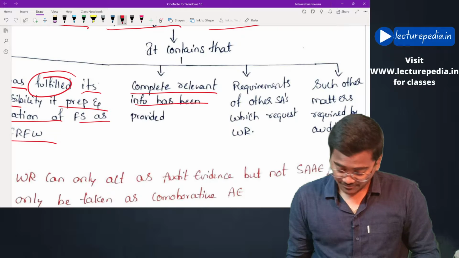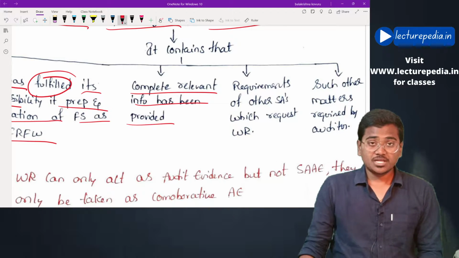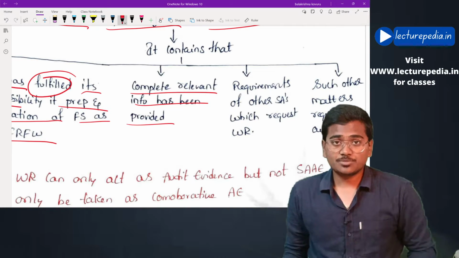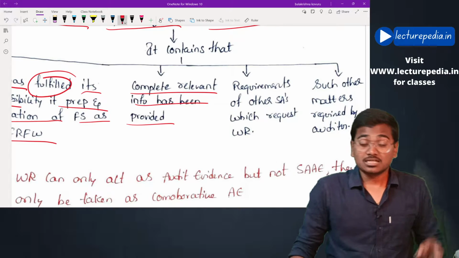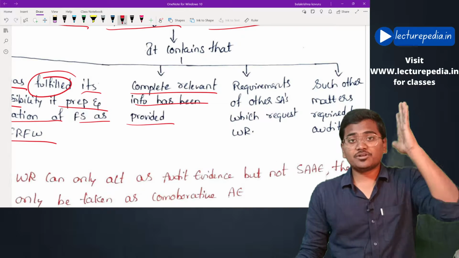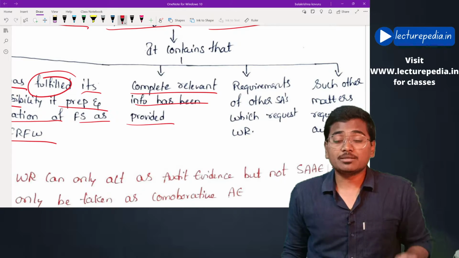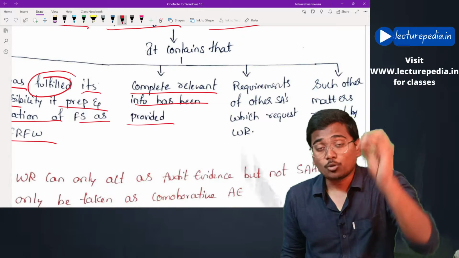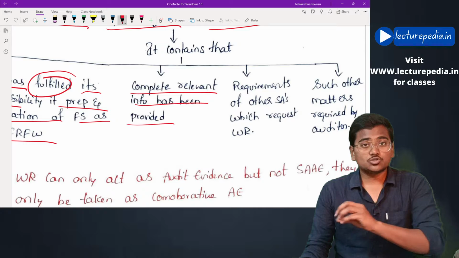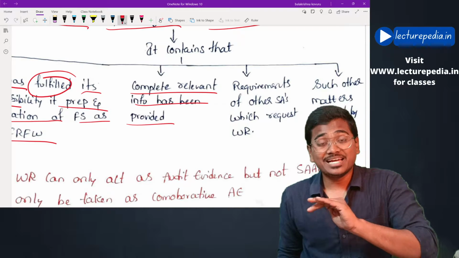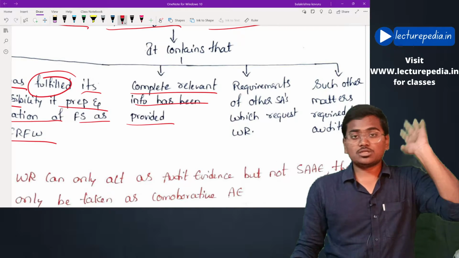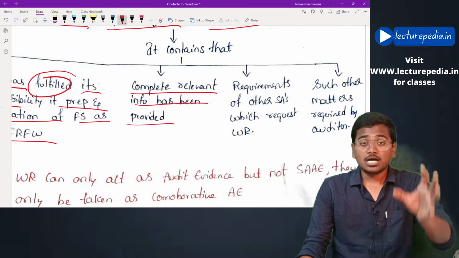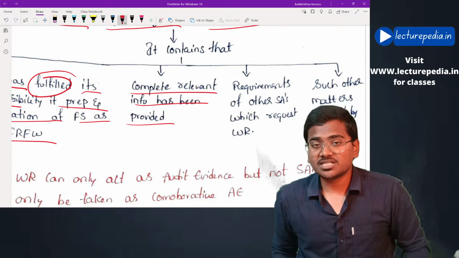Next aspect, complete relevant information has been provided. The auditor can ask the management to give a written representation stating that all the information that is available with the management has been provided to the auditor. There is no information that has been hidden from the auditor which was known to the management. Regarding this, the auditor can ask for a written representation from the management.